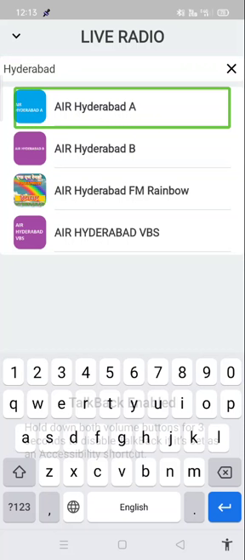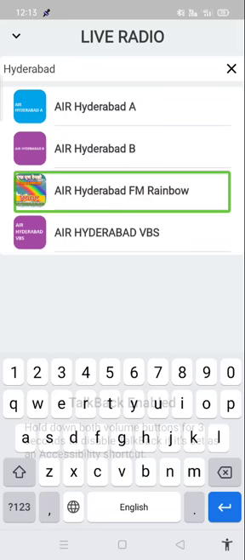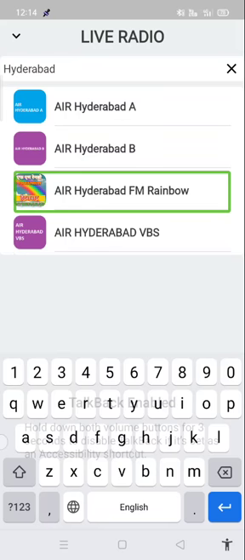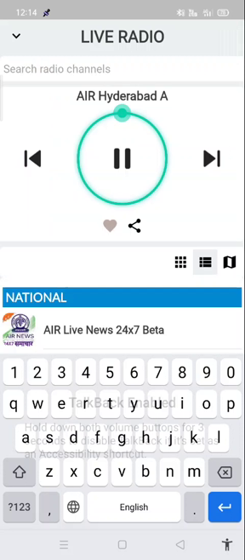Icon, Air Hyderabad A, 1 of 4 in list, 4 icons. Hyderabad, there are 4 channels: Air Hyderabad A, Air Hyderabad B, 2 of 4, Air Hyderabad FM Rainbow, 3 of 4, Hyderabad BBS, 4 of 4. I'm just selecting Hyderabad A.